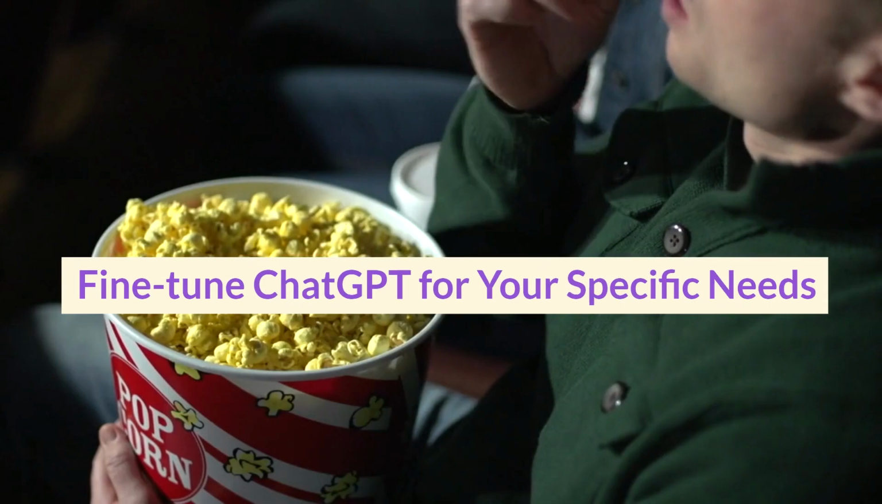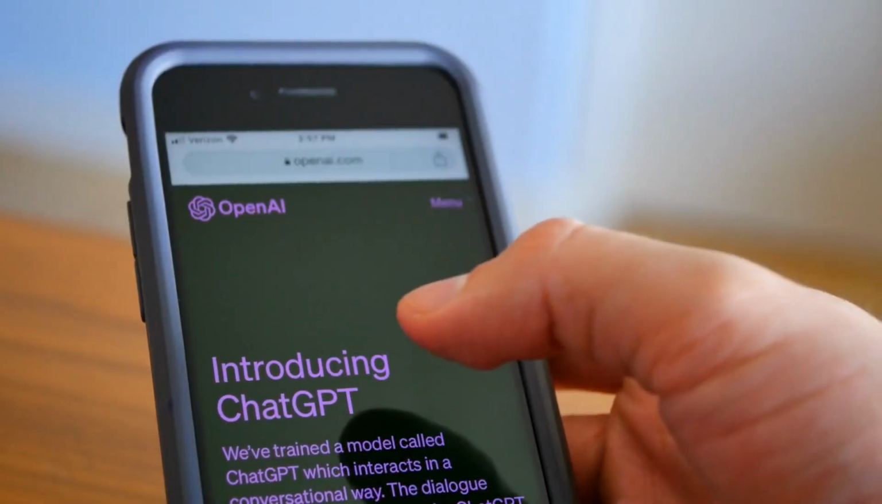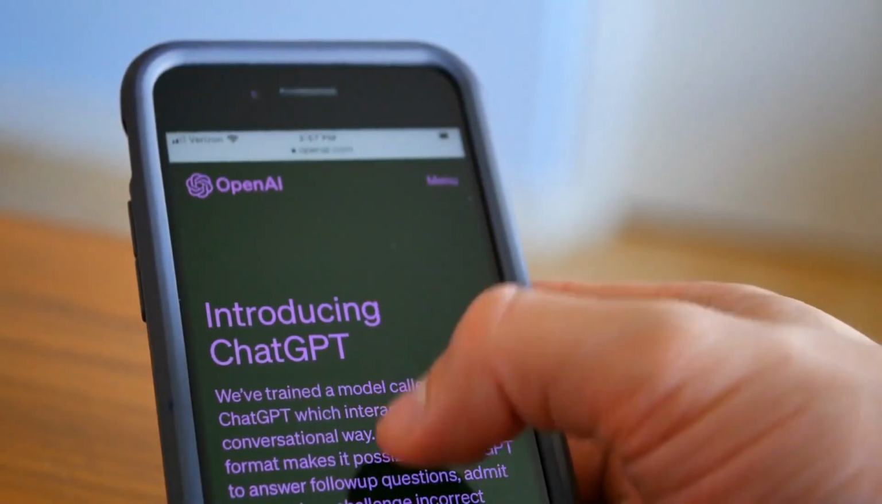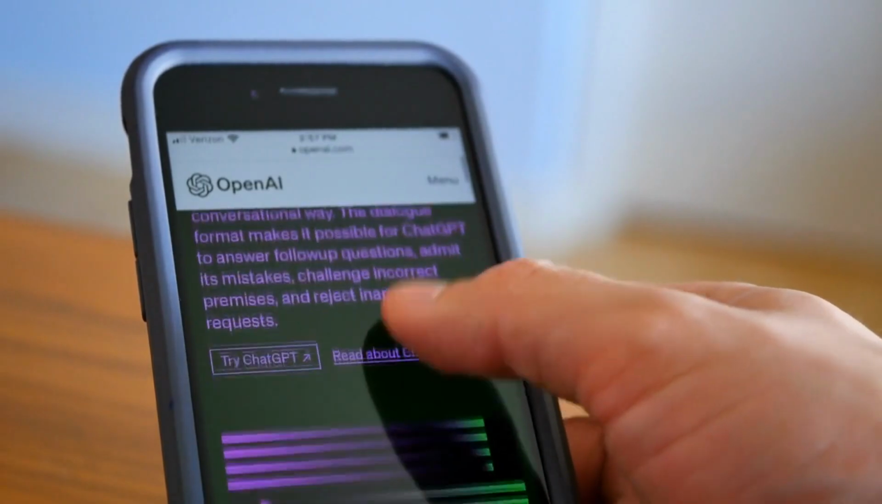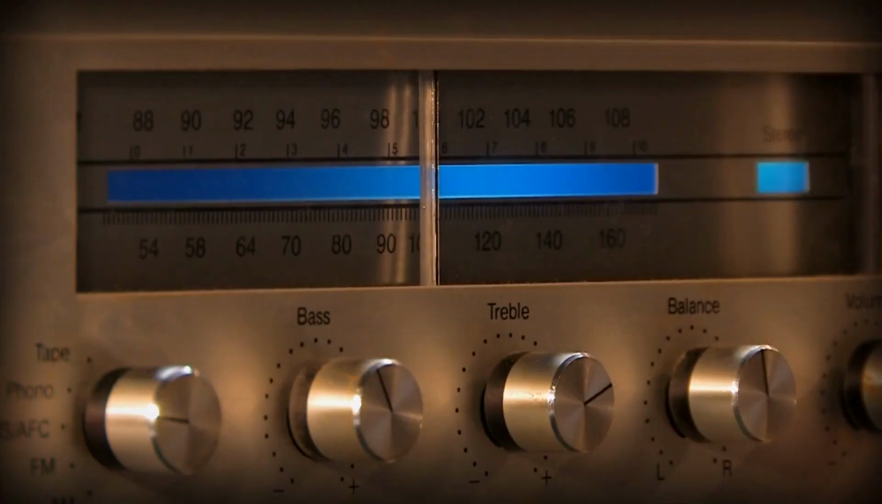Fine-tune for your specific needs. If you have access to the fine-tuning feature, you can customize your settings to better suit your requirements. Fine-tuning enables you to train the model on your dataset, making it more relevant and specialized for your niche.